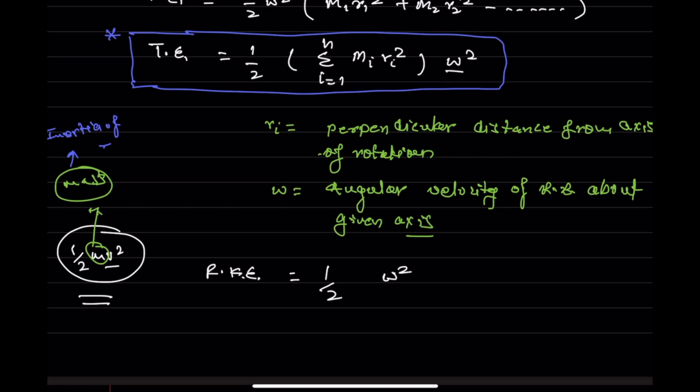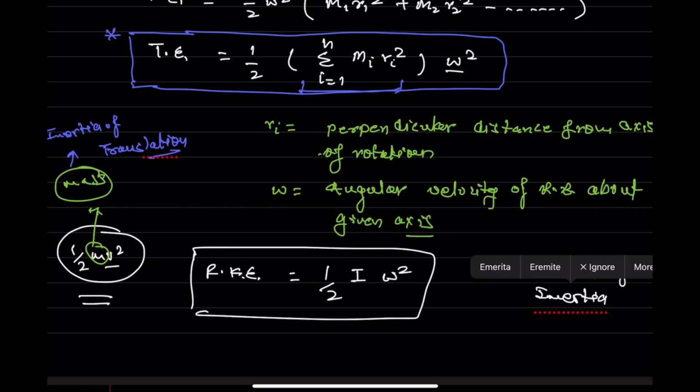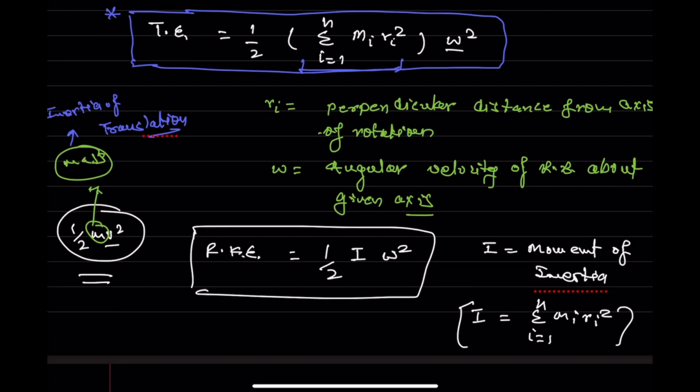Moment of inertia, right? And what is the formula for the moment of inertia for a discrete particle system? The formula is I equals sigma mi ri square, i equals 1 to n. This moment of inertia is similar to the inertia of translation.